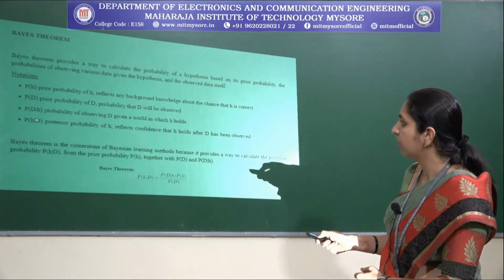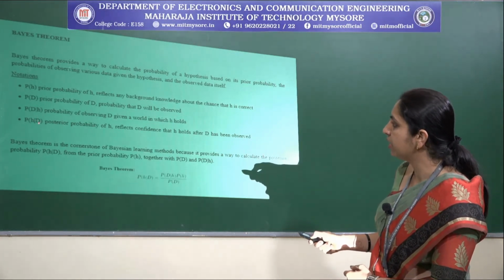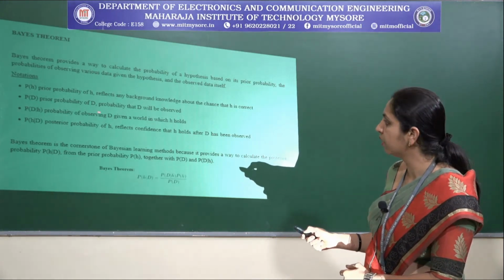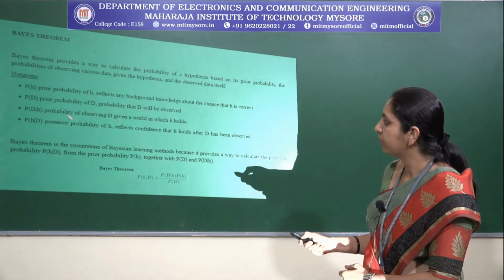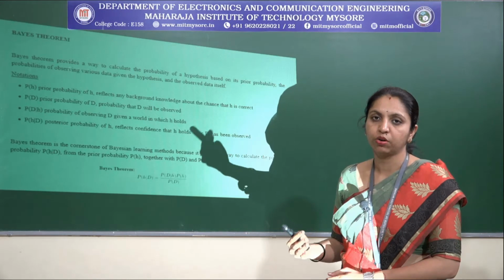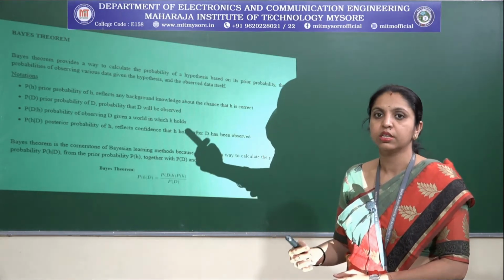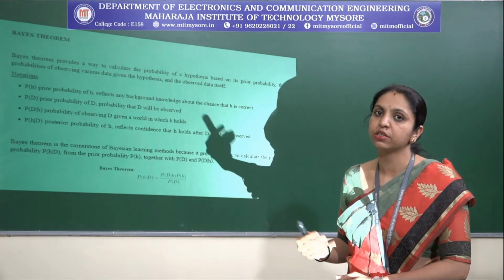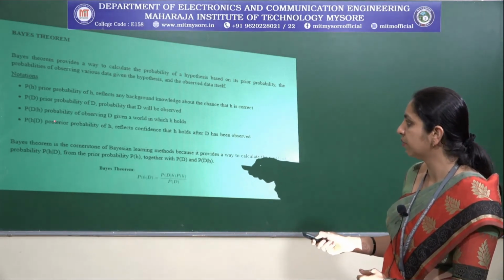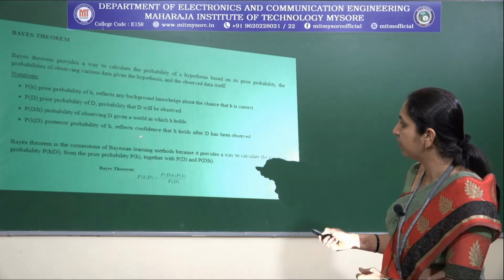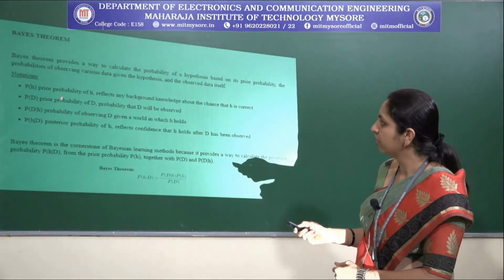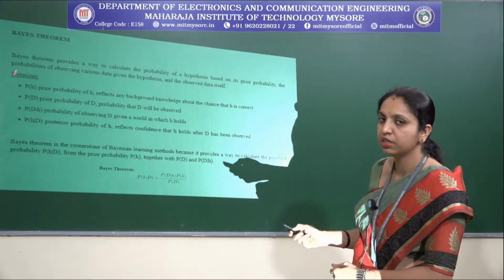And the probability of H given D is nothing but the posterior probability. So this is what we are interested in. Based on the posterior probability, we are going to classify the new instance. So the probability of H given D, the posterior probability of H, reflects confidence that H holds after D has been observed. So these are some of the notations which come in Bayes theorem.